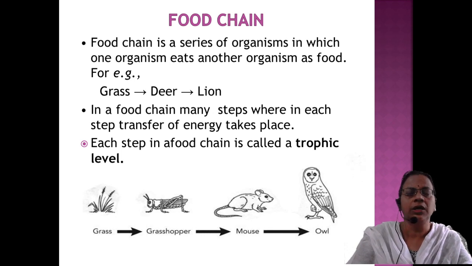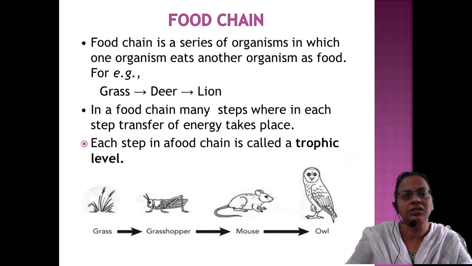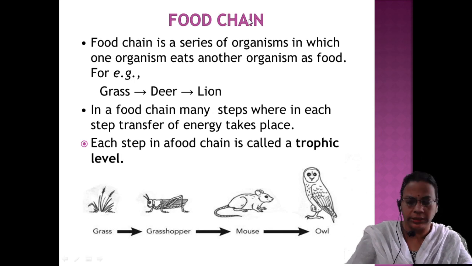So all these things are very, very important. First trophic level means producers. Second trophic level means herbivores. Third trophic level means primary, secondary consumers. Then the next trophic level means tertiary consumers. Like that it will go. The last step is called the top consumer. Okay. Now we'll move on to the next concept.